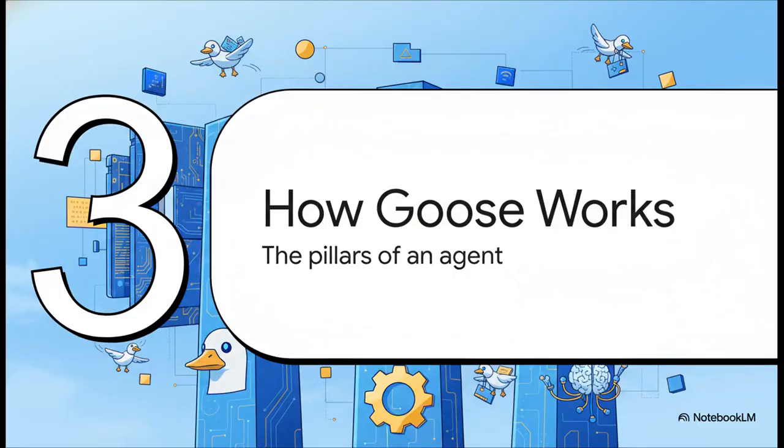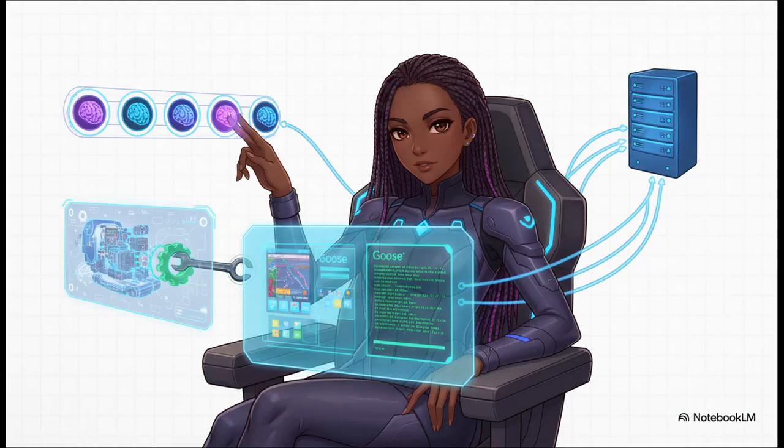Okay, I know what you're thinking. That all sounds amazing. Maybe a little too amazing. So how does it actually work? Let's pull back the curtain and look at the core pillars that make Goose so powerful. The whole idea behind Goose is to give you, the developer, total control. First off, flexibility. You're not stuck with one large language model. You can plug in whichever one you want.